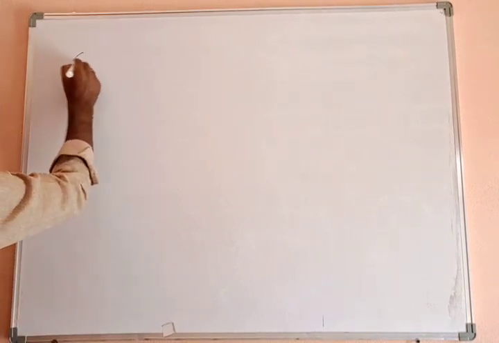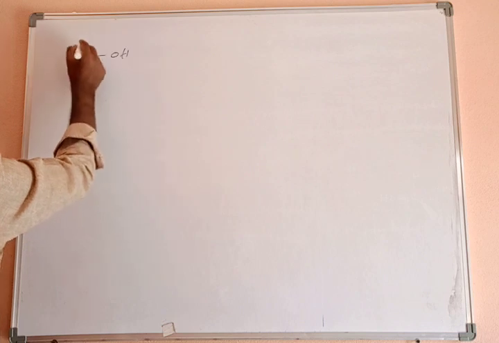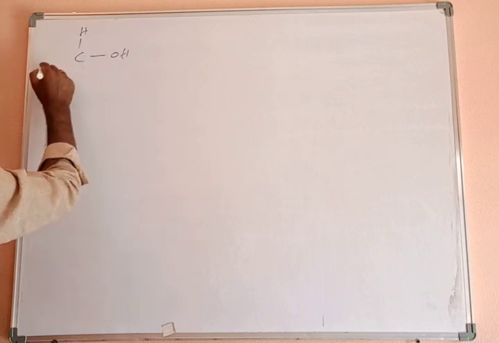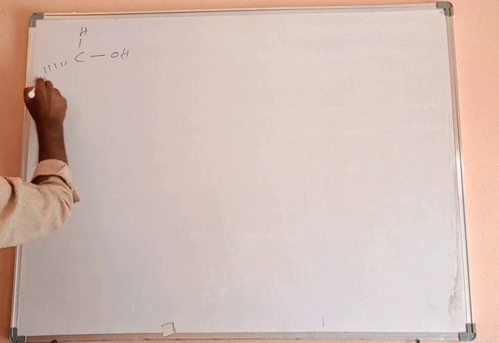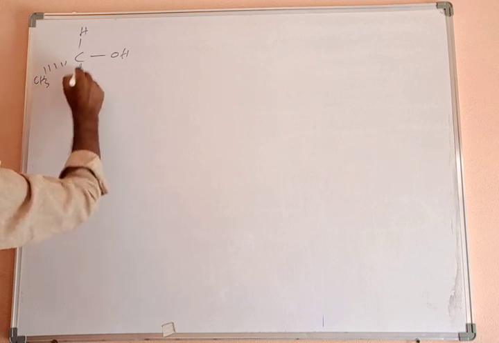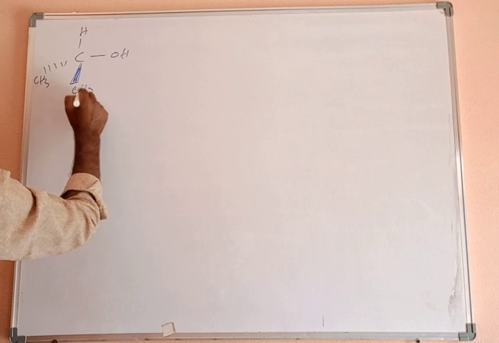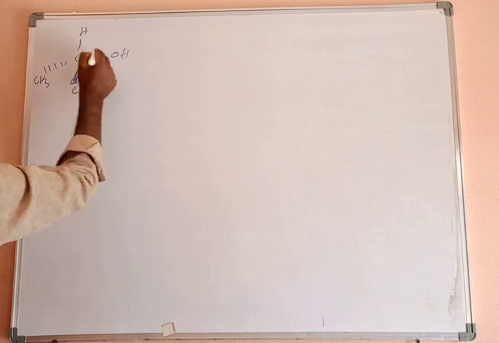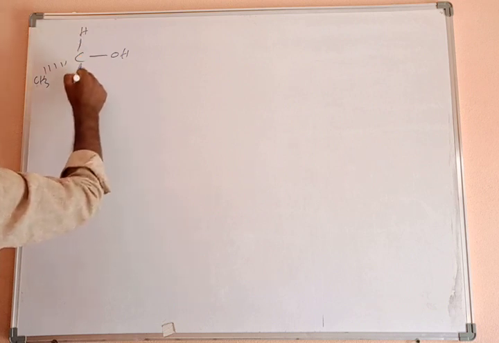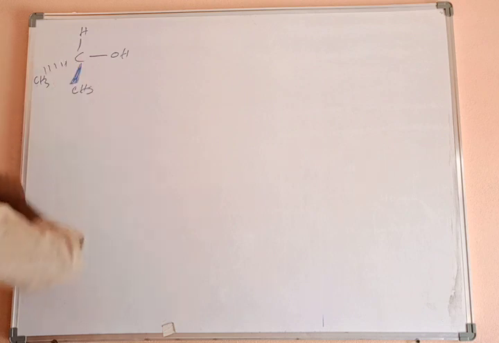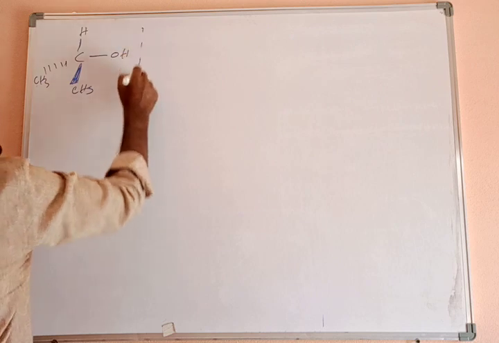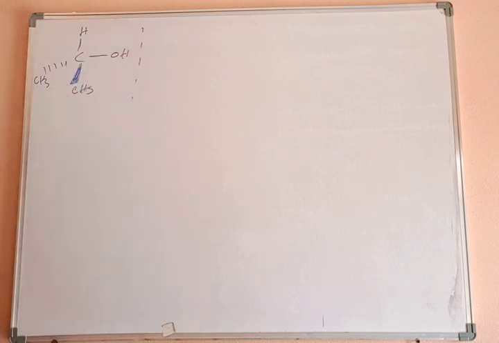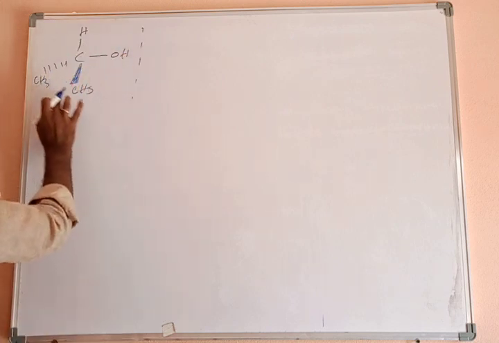Now the mirror image for this, with CH3 and CH3. This is the image of this object. This is, for example, the object. This is the image. To check the superimposability of a molecule, rotate this image 180 degrees. Then we will get one structure.